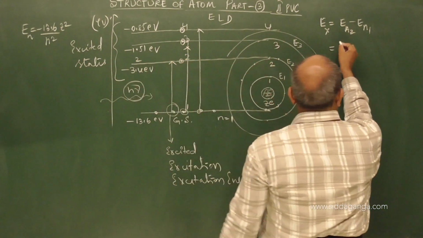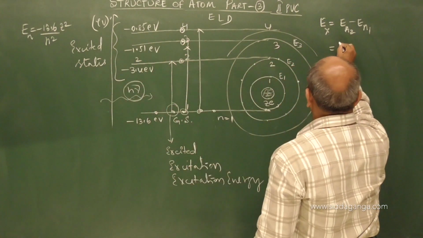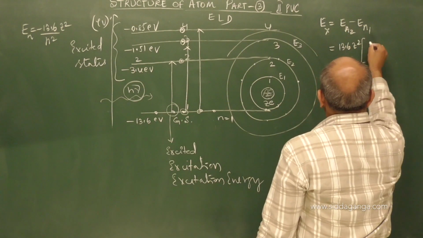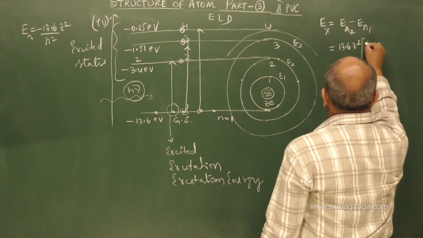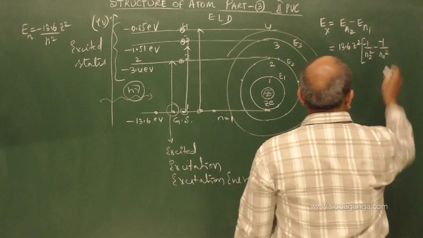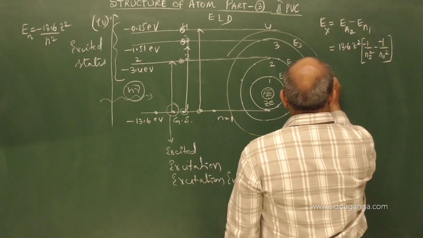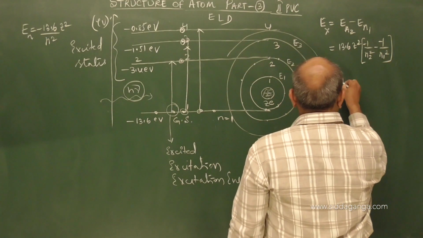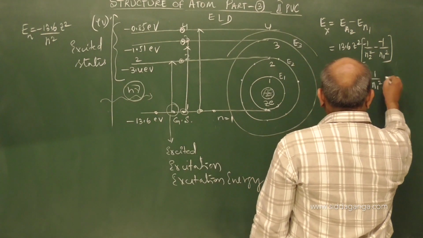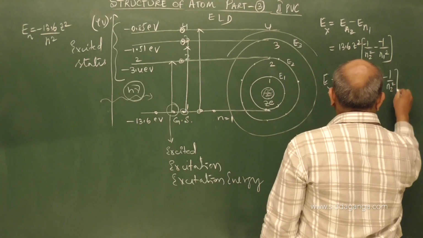I can write here 13.6 and Z square is common into 1 by N2 square minus 1 by N1 square. If I correct it, excitation energy comes to 13.6 Z square into 1 by N1 square minus 1 by N2 square.